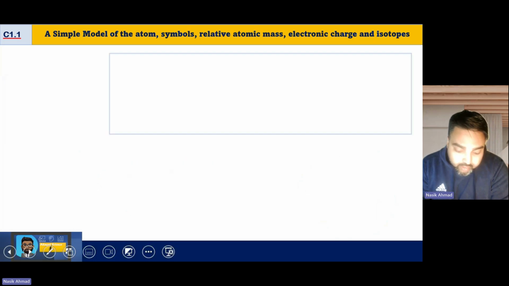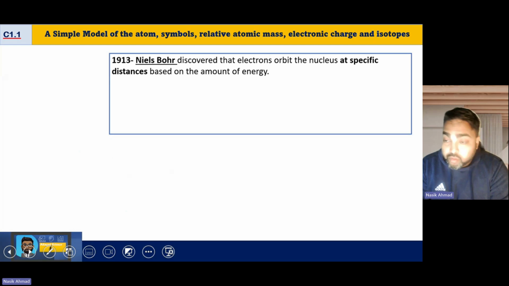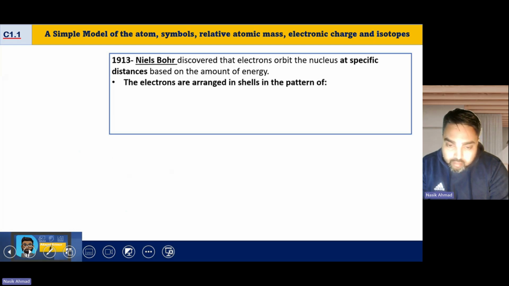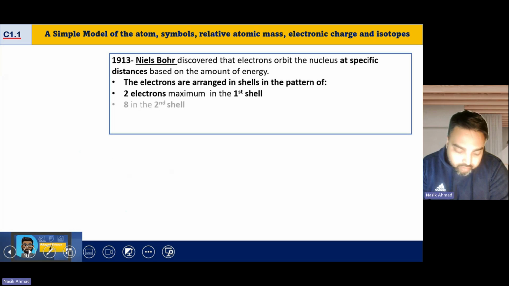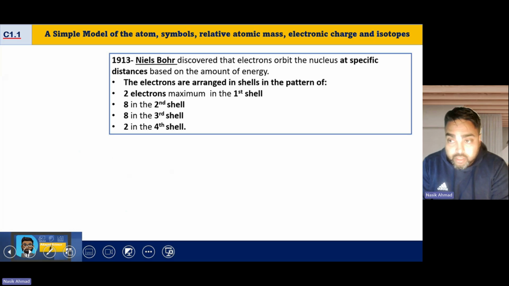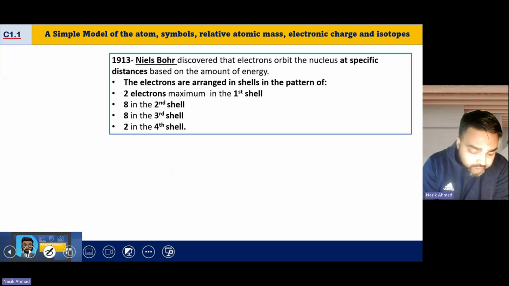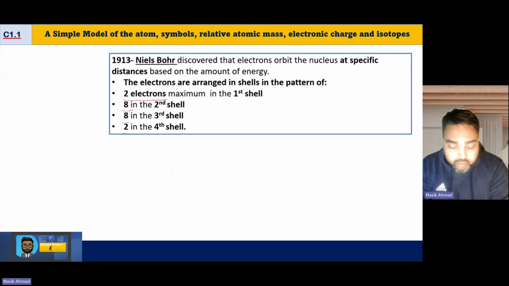Now, that wasn't the end of the story. Niels Bohr later on discovered what actually happens with the electrons. He discovered that electrons orbit in shells at particular distances. Electrons are arranged in shell patterns. Later on, though not in that same experiment, they discovered the following, and this is as far as you need to know for GCSE; for A-level it's going to be slightly different. In the first shell, you've got 2 electrons maximum. In the second shell, you've got 8. In the third shell, you've got 8. And in the fourth shell, you have got more than 2.